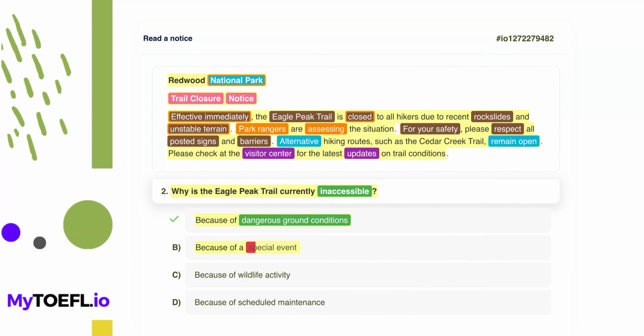Now let's take a closer look at option B, because of a special event. This option claims there is a special event. I scanned the notice for words like festival, race, or ceremony, but there is absolutely no mention of any event taking place. The closure is purely safety related.